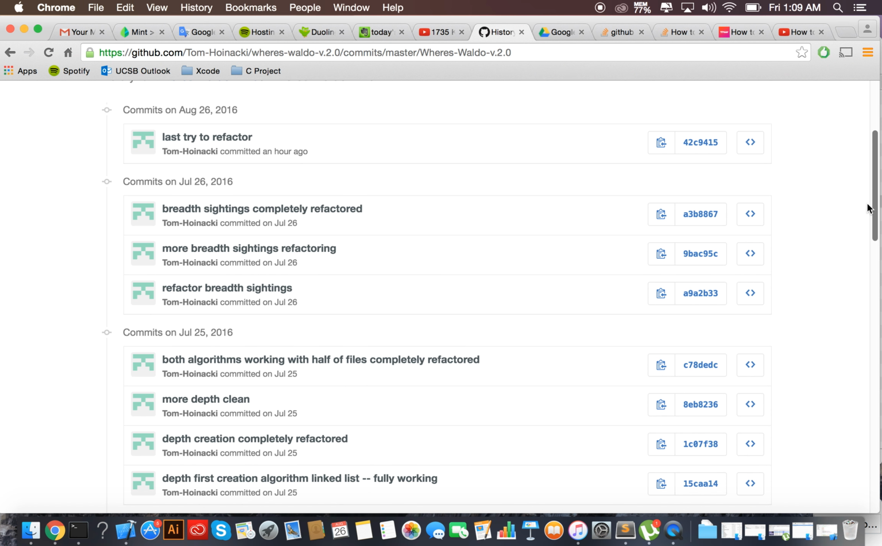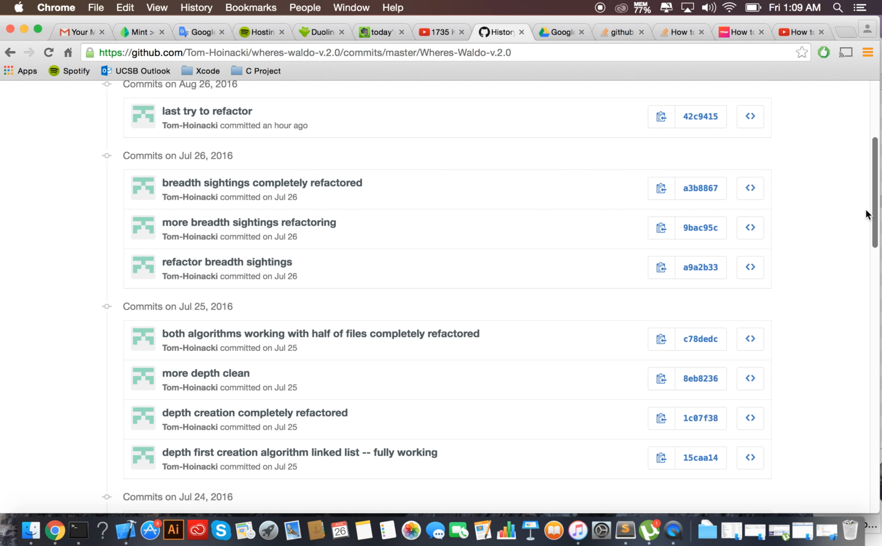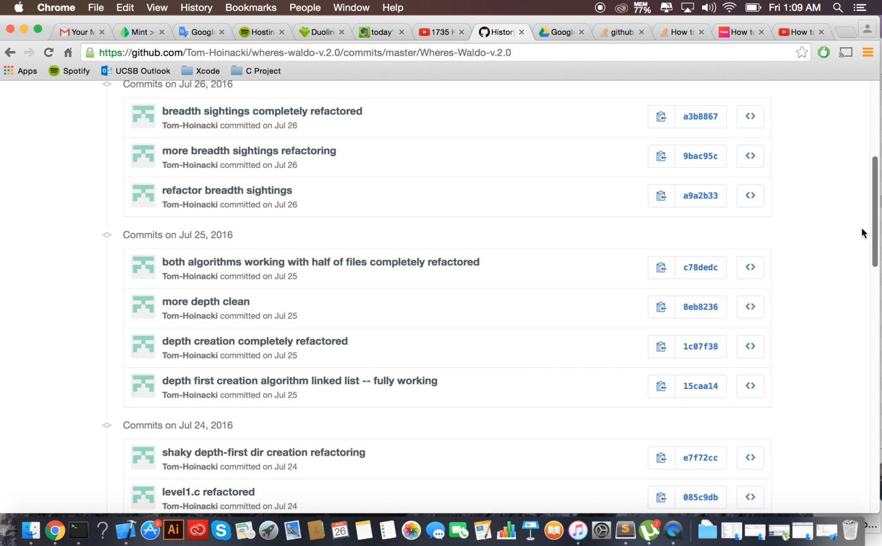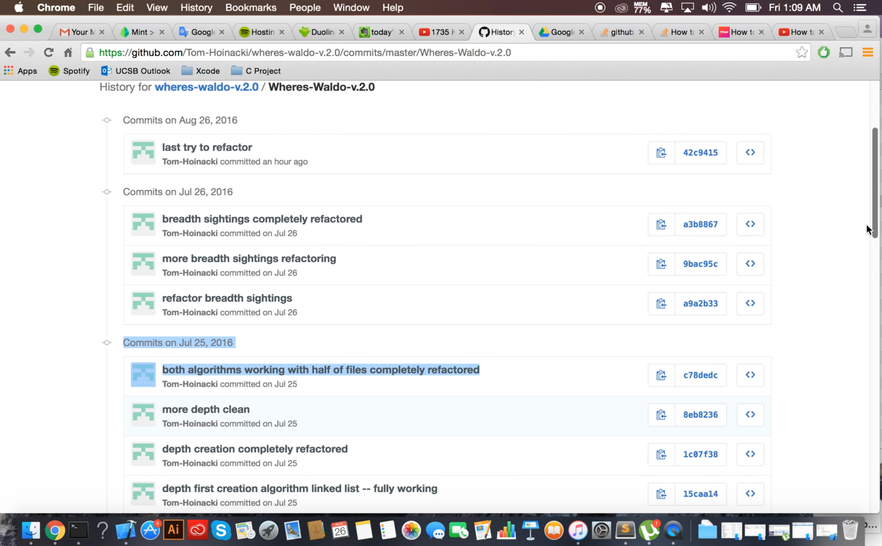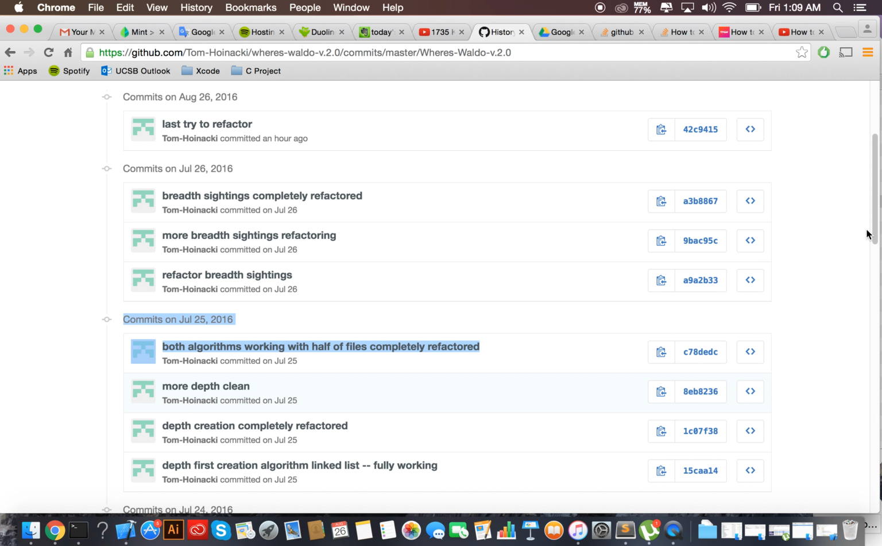That was my last chance when I was putting a bunch of work into it, and I just wanted to move on. But if you go back to the commit named both algorithms working with half of files completely refactored on July 25th, that will be the working version of the code that I just showed you. The master version is very close. If any of you really love C and want to fix the main version, have at it.